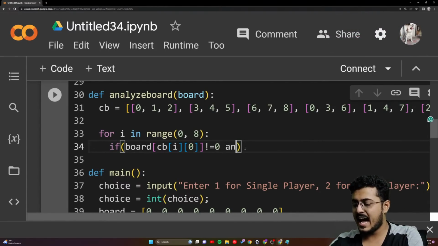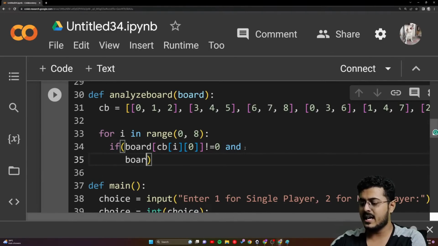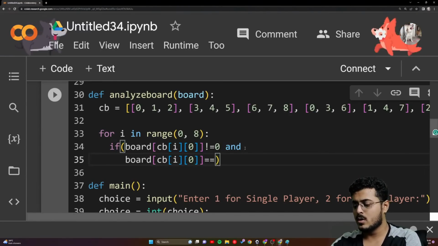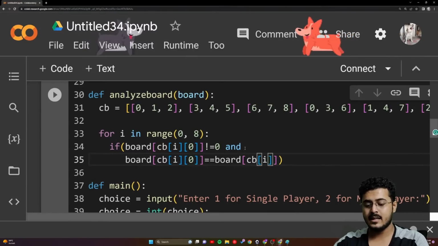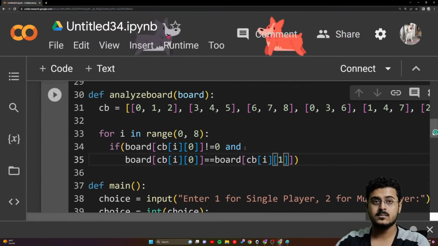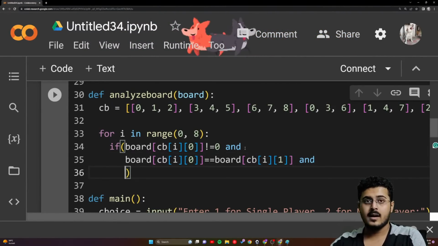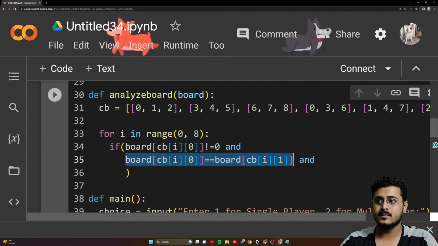Okay, and the next particular condition we need to check right over here: board CB I 0 should be equal to board CB I and then 1, and I'll just copy paste this, I don't want to write it once again.